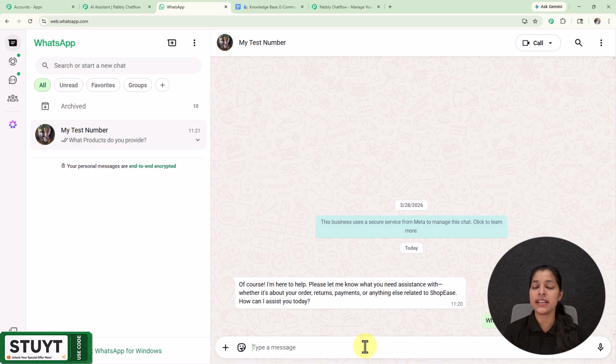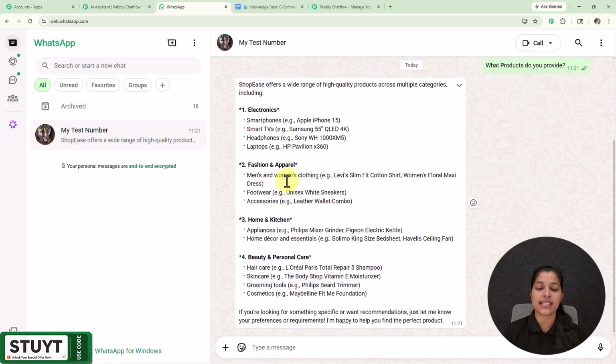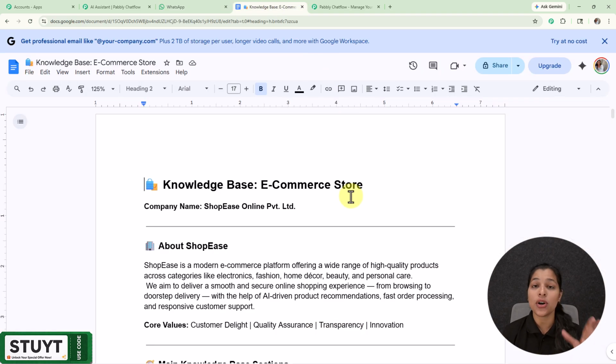Now you might be thinking how this AI assistant is responding to me totally on the basis of my business. Here you can see that I'm getting some of the products provided by this business named Shop Ease, and you can check out all the products offered by this store. My AI assistant is responding on the basis of the knowledge base which I have provided to it, and that knowledge base contains details of my business. Right here you can see this is the knowledge base, a document containing details of my business by using which my AI assistant is responding to me.